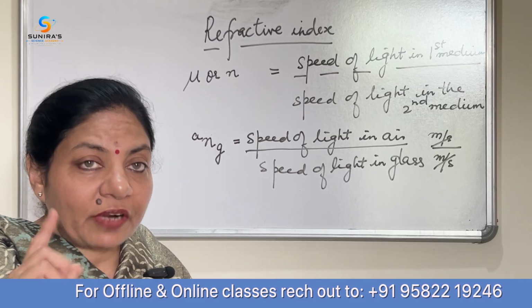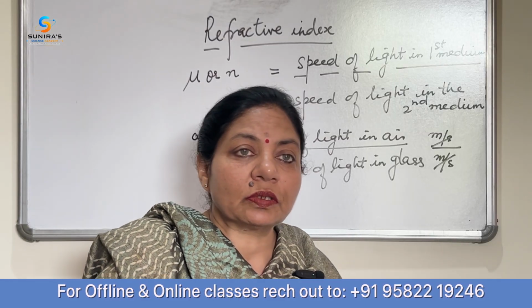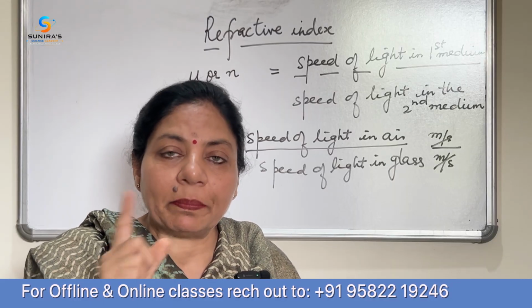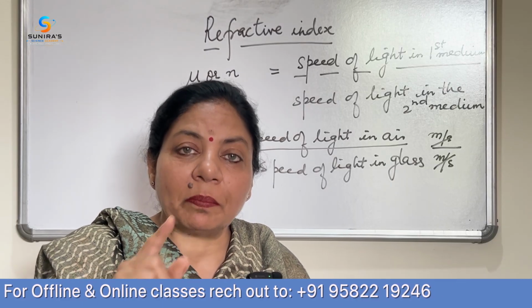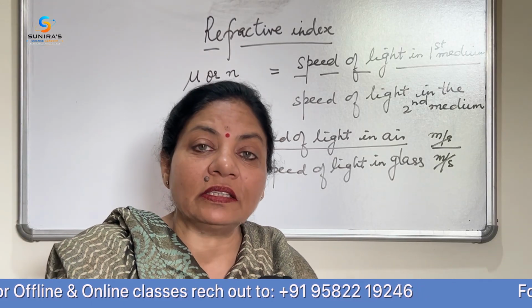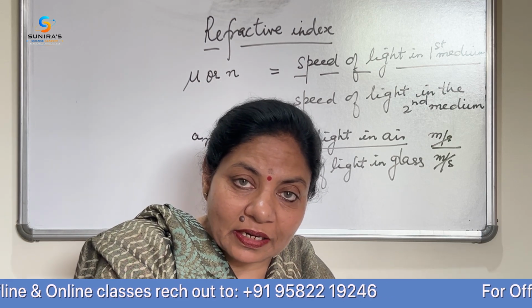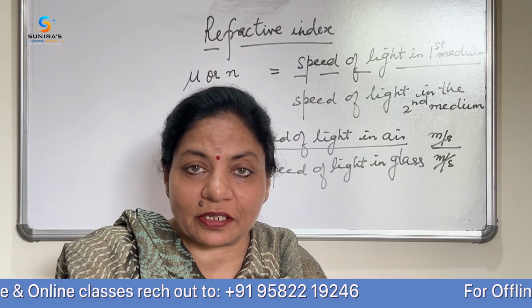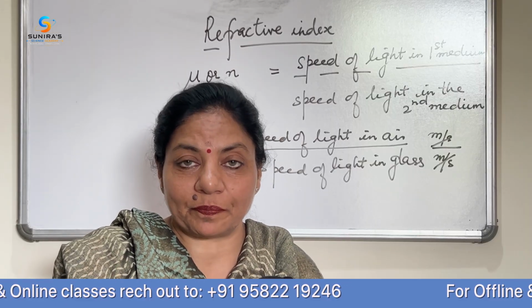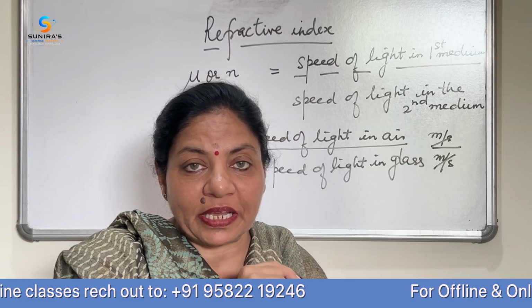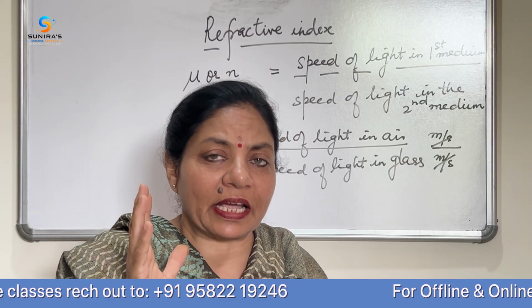Okay, refractive index for a given pair of media would depend on the bending of light when the light goes from one optical medium to another optical medium. Now, secondly, I'll just write down the speed, so you can have an idea.